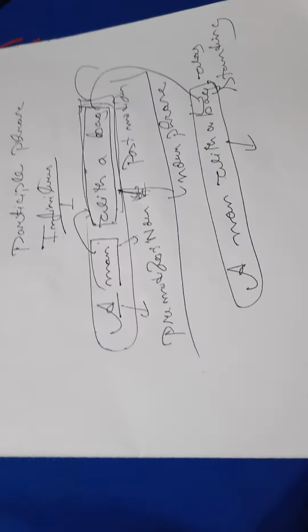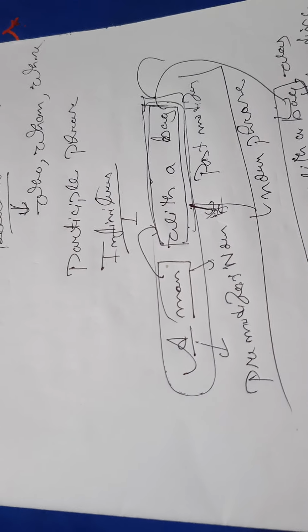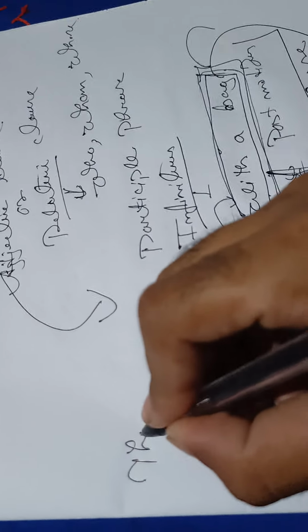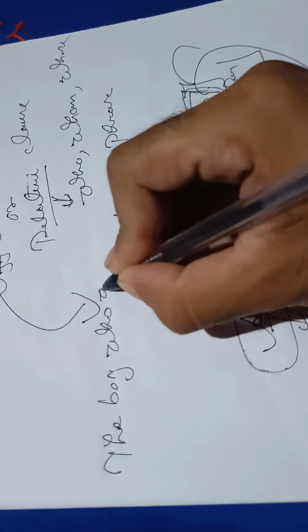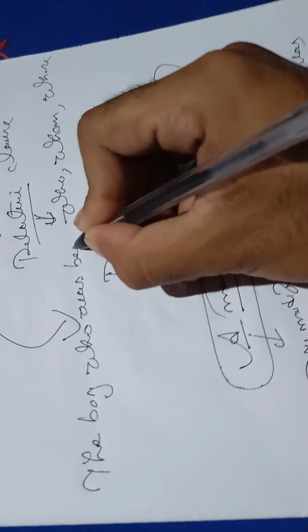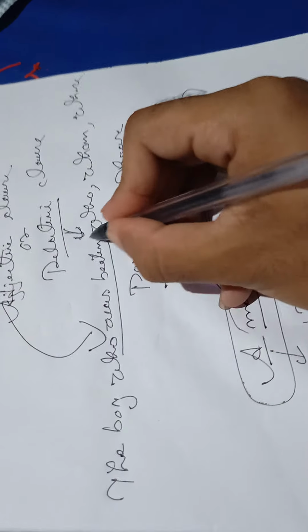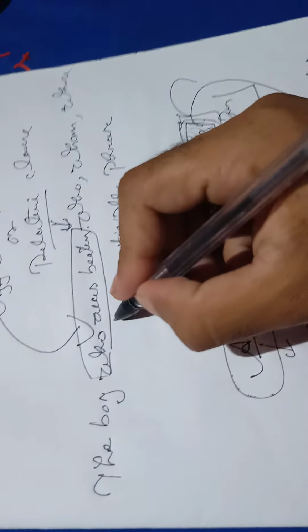Okay, now the adjective clause. Let's see this one. The boy who was beaten. Who was beaten is what now? Who was beaten is an adjectival clause.